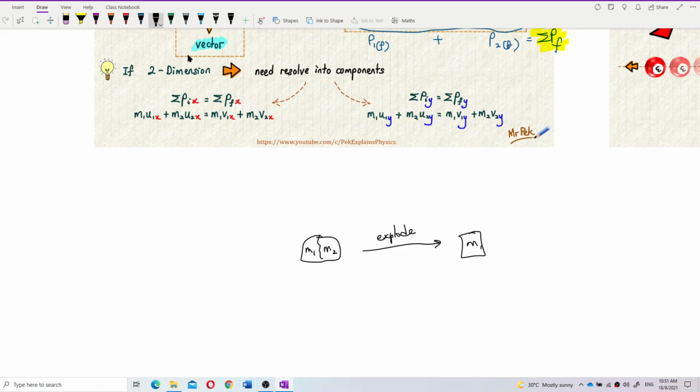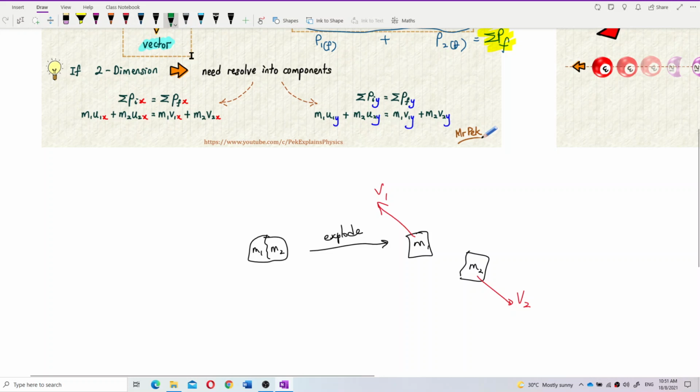M1 will go this way, and then M2 will be separated and go the other way.